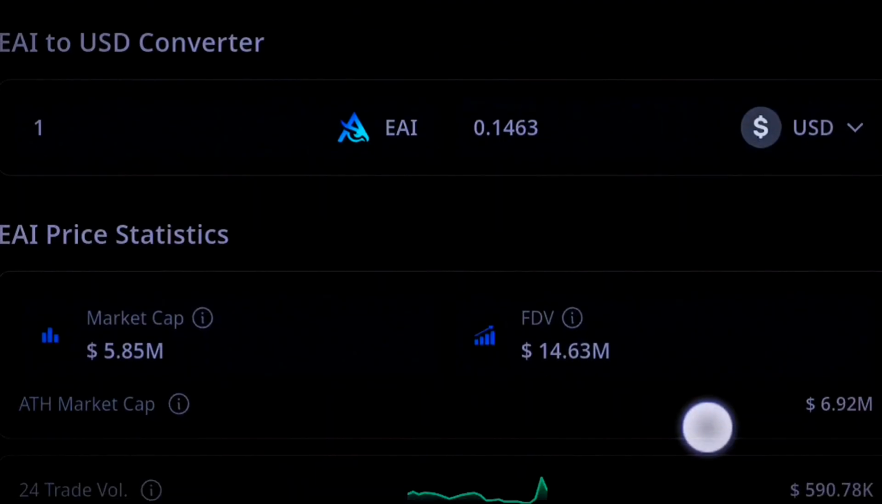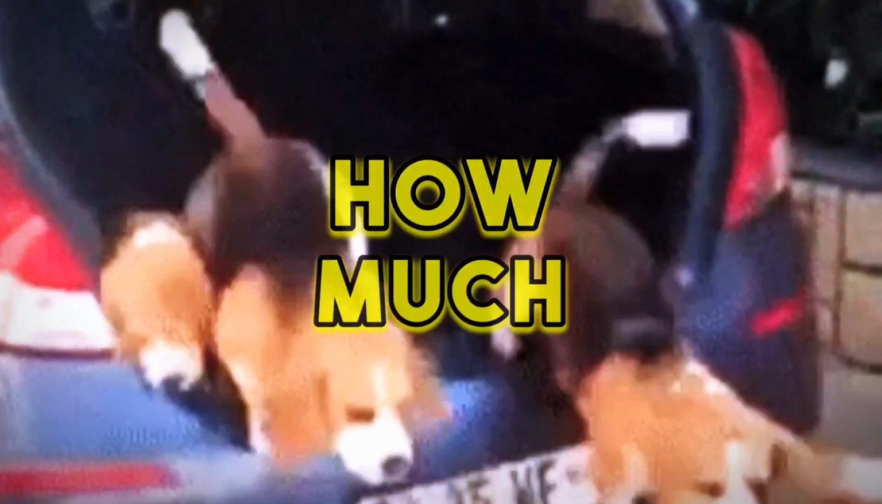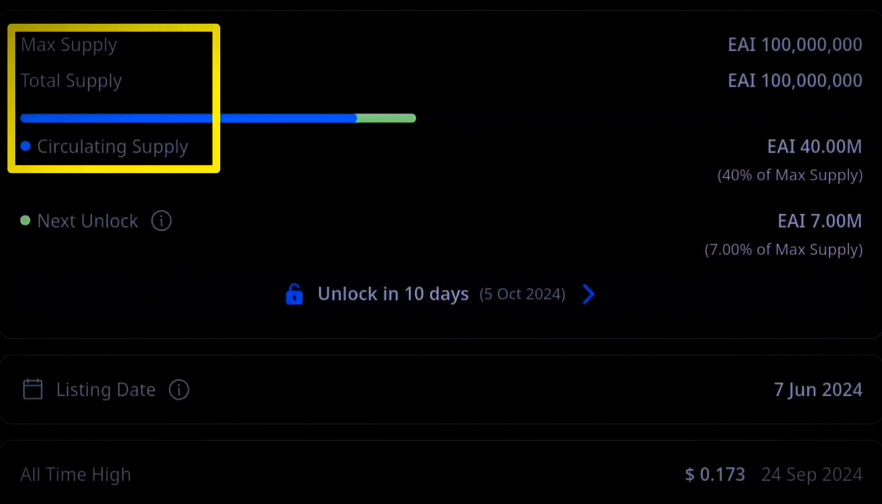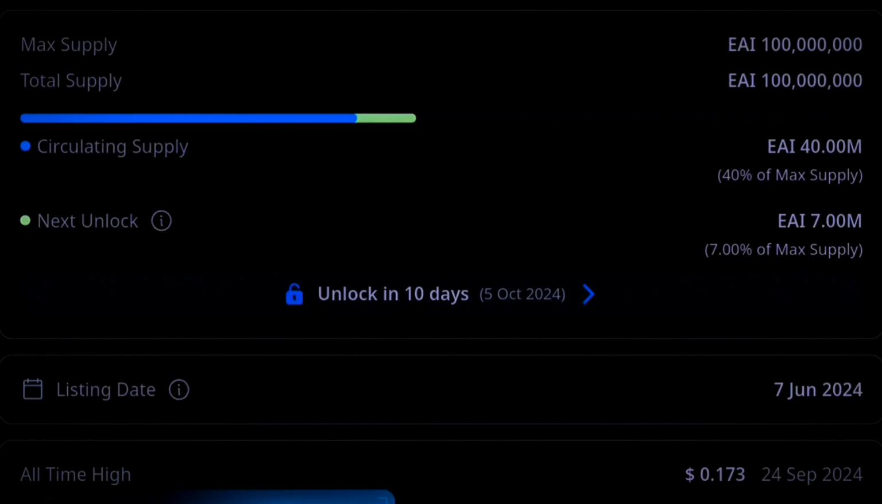We will now want to see the vesting of this token, how much of these tokens have been released into circulation. When you come here under max supply, total supply, and then the circulating supply, you can see 40% of these total tokens have been released into the market, which means there's still 60% of these tokens that need to be released. When the release finally occurs, it means that even if you have these tokens, there will still be dilution of your overall value.